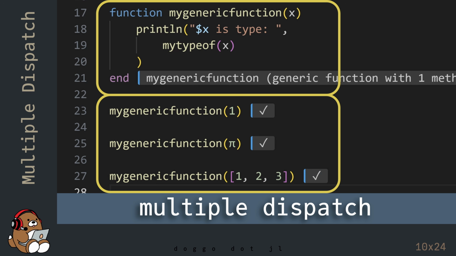If you're new to programming, this may seem logical and not that impressive. But trying to create truly generic functions is very difficult to do in other programming languages. In Julia, it's relatively easy to create generic functions, thanks to multiple dispatch.